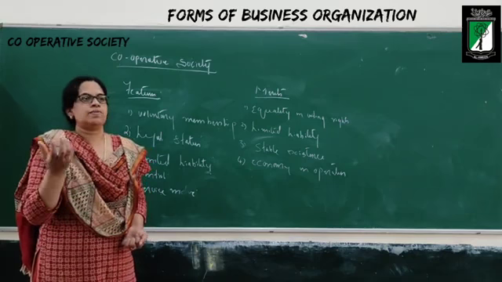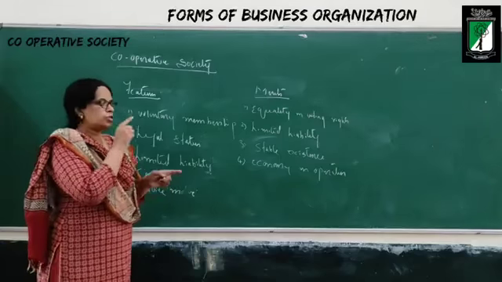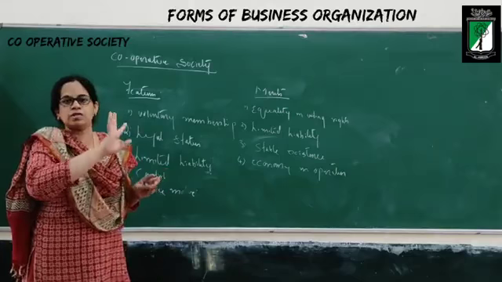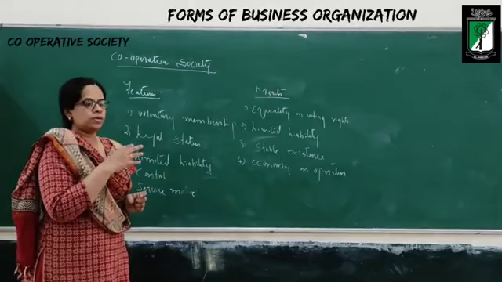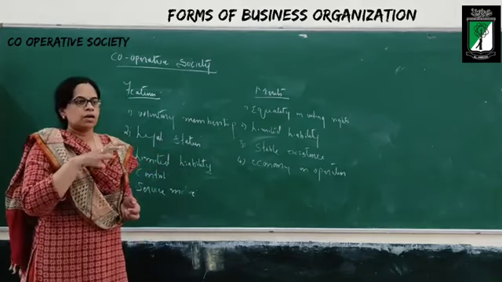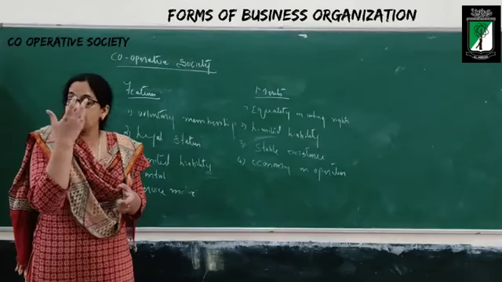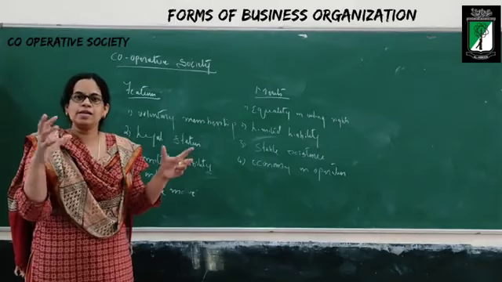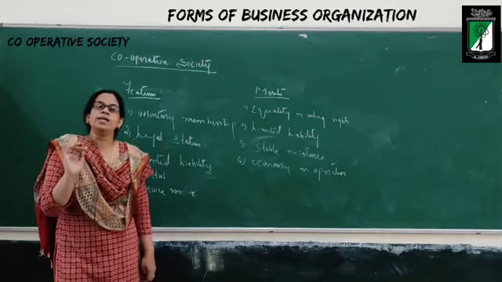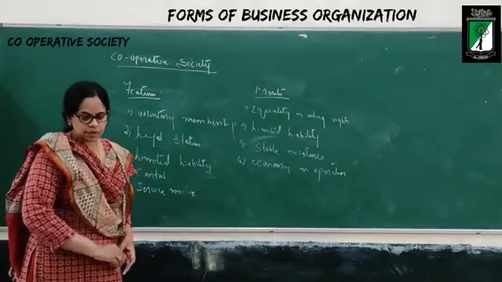If you hire anybody from outside, what will happen? You have to give them salary. Salary from where? You should give from the society. Society will get from where? From the product. Prices will increase. No. So what they are going to do is, how to run the business, how to manage the business, everything the members themselves do, because this itself is a cooperative society. The members will work together and avoid all unnecessary expenses so that the price of the product will come down.